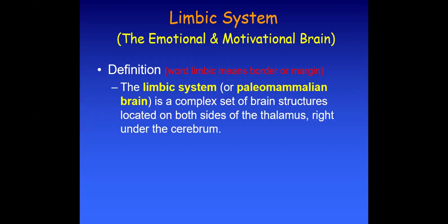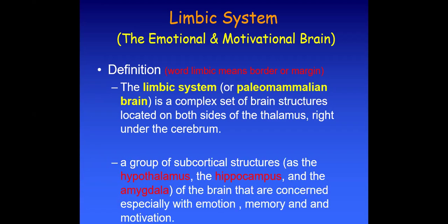The limbic system, which is also known as the paleomammalian brain, is a complex set of brain structures located on both sides of the thalamus, right under the cerebrum. And as they are present on both sides of the thalamus, that's why they are known as the limbic. यानी ये मार्जिन दोनों थैलेमस की दोनों तरफ मार्जिन पर बॉर्डर में ये स्ट्रक्चर जो है प्रेजेंट।